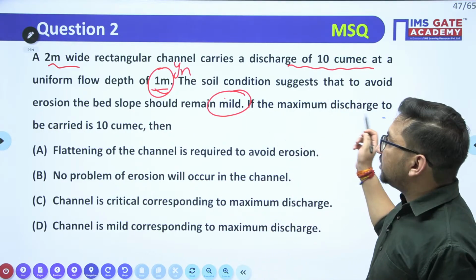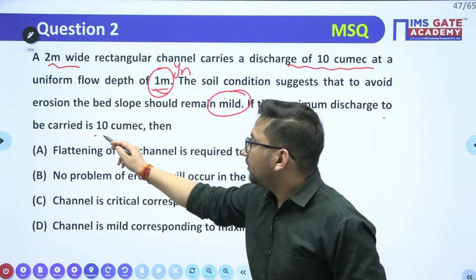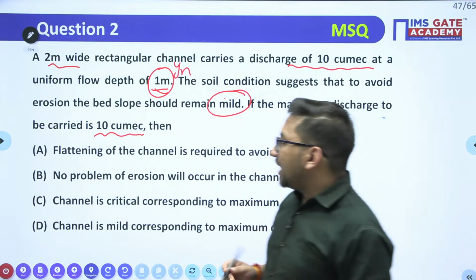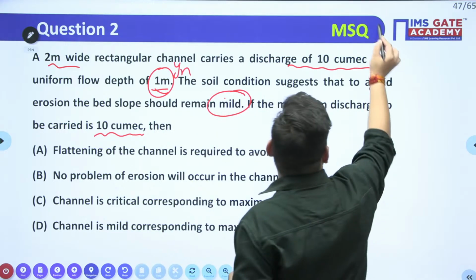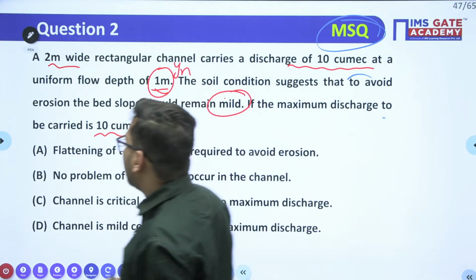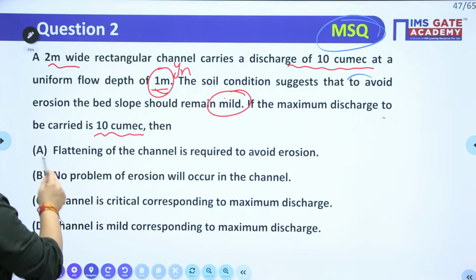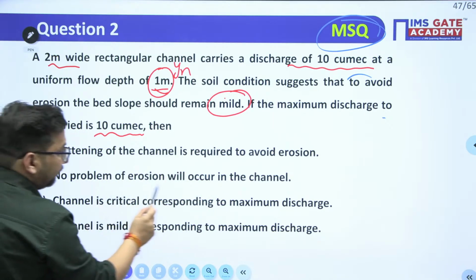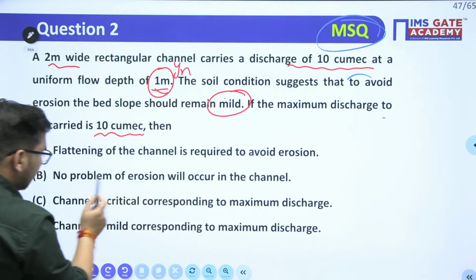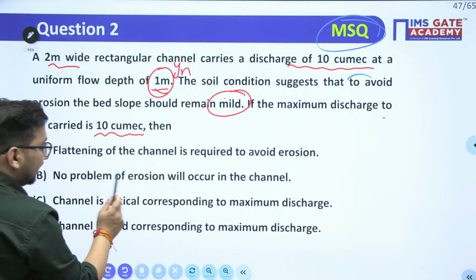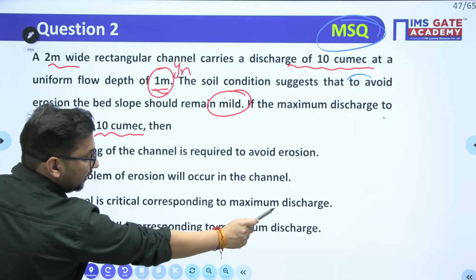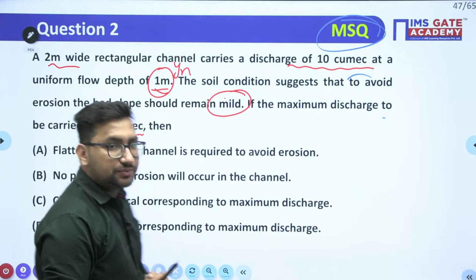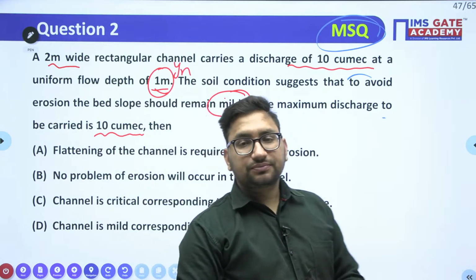So it should be either mild or less than mild. If the maximum discharge is 10 cubic, then you have to answer. This is now your MSQ type question. It means more than one option can be correct. Flattening of channel is required to avoid the erosion. No problem of erosion will occur in the channel. Channel slope is critical corresponding to maximum discharge. Channel slope is mild corresponding to maximum discharge.